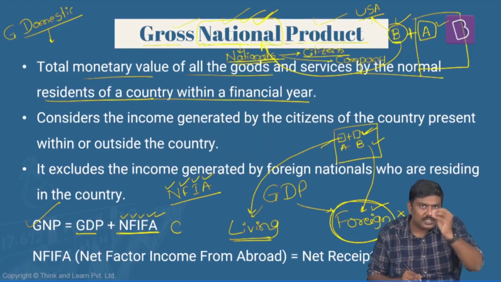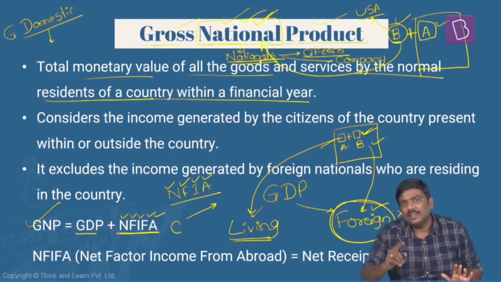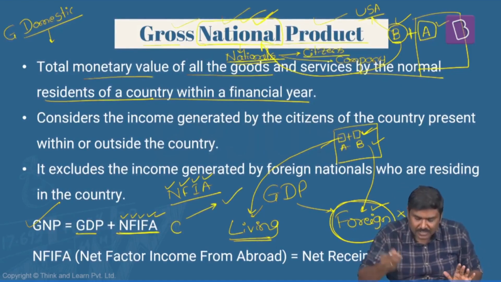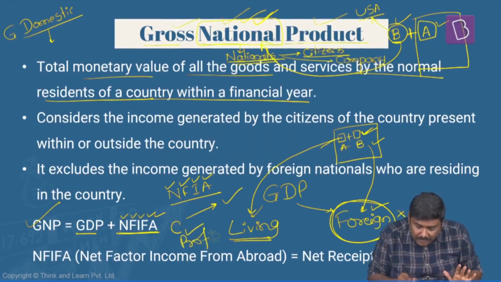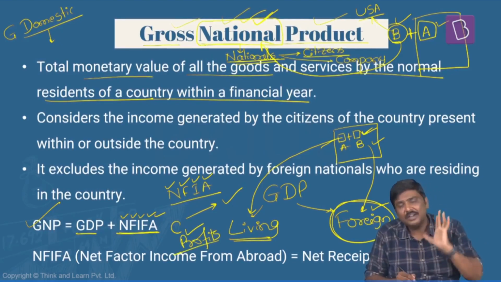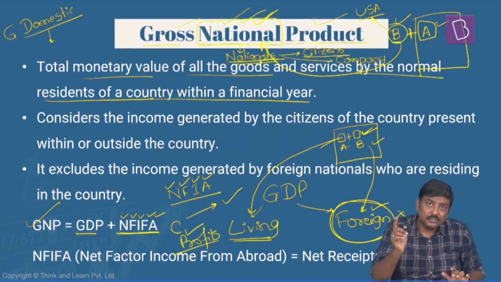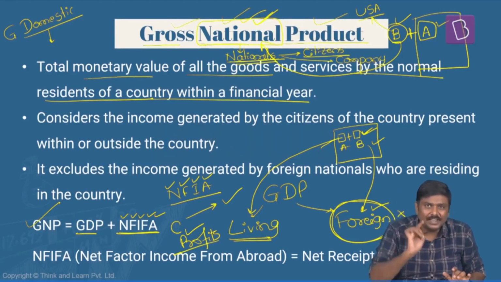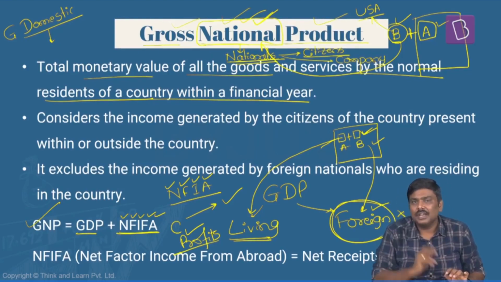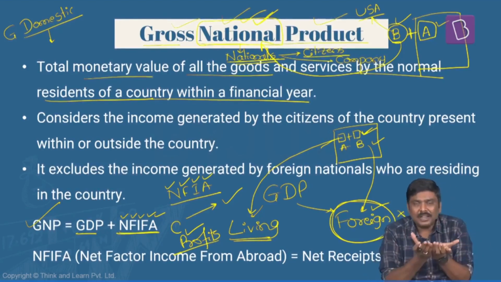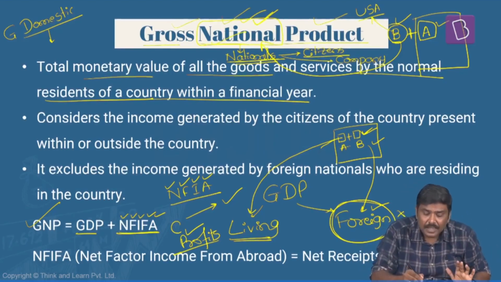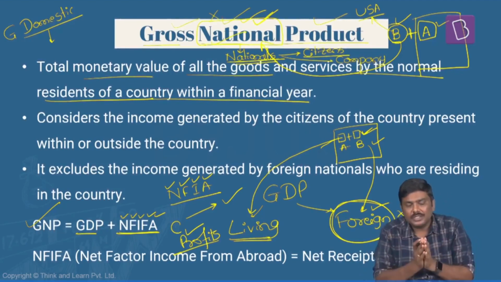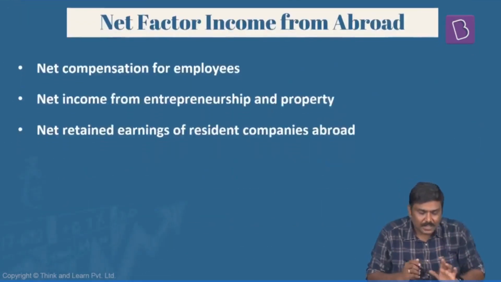They would have produced goods and services outside India. Will they be part of India's GNP? Definitely yes. They would have generated certain profits outside India. Will it be part of India's GNP? Definitely yes. In the same way, there are certain foreign companies which are present in India and they are producing in India. There are foreign nationals who are present in India, producing in India. Can this particular production, this salary or wages, be part of India's GNP? Absolutely no. So what I have to do is calculate the factor incomes like this.